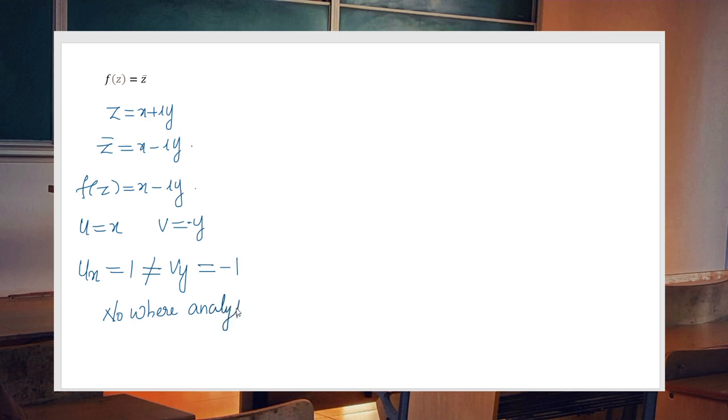The function fails to hold the CR equation even for a single point. There does not exist a single point where the function satisfies the CR equation. Therefore, it can be termed a nowhere analytic function, exactly opposite to the concept of an entire function. An entire function means it is analytic everywhere. A nowhere analytic function means it is not analytic at a single point of C.